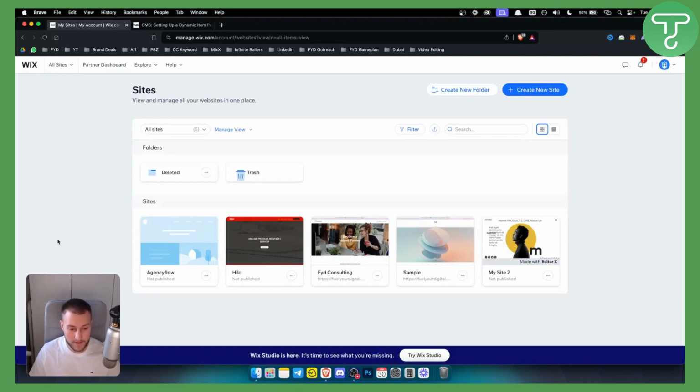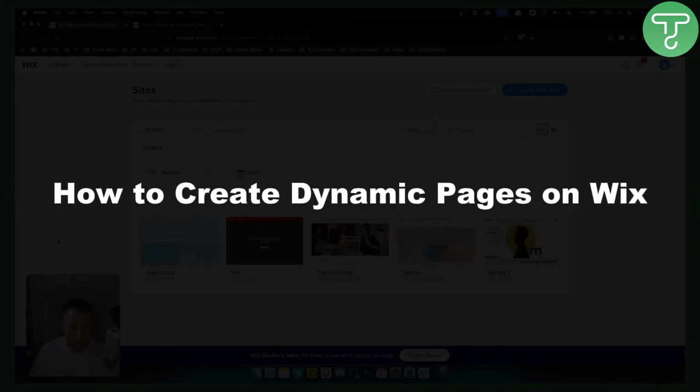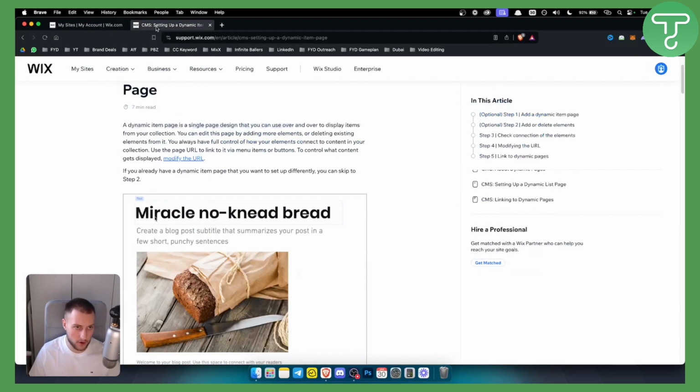Now in this tutorial video, I will show you how to create dynamic pages on Wix. Basically, if you know what a dynamic page is, it's an item page, a single page design that you can use over and over again to display items from your collection. You can customize this page by adding more elements or deleting existing elements from it, and you always have full control of how your elements are connected to your content in your collection.